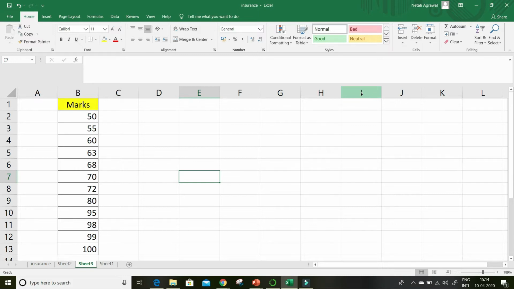So we have covered pretty much all the important topics in descriptive stats. Let's quickly revise what we have covered. We have covered measures of central tendency, that is mean, median, mode. Then measures of variation or dispersion, that is range, variance, standard deviation.